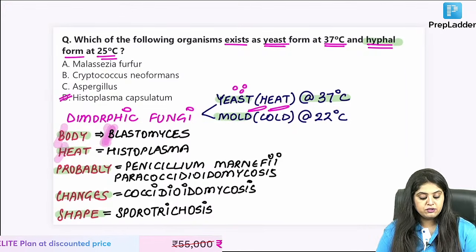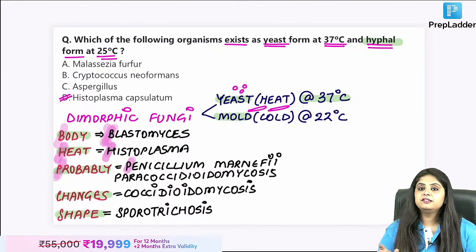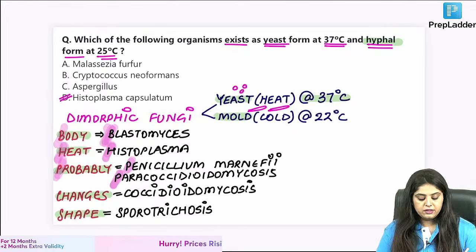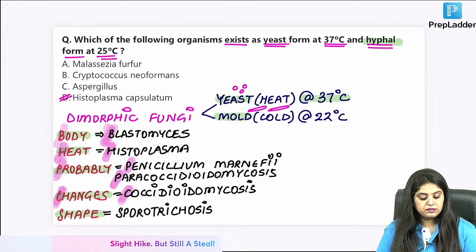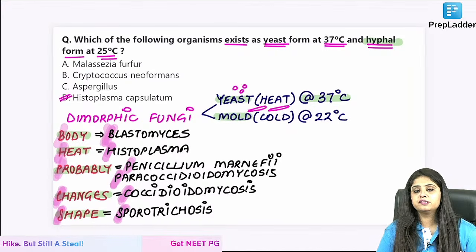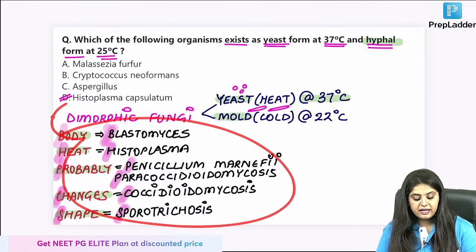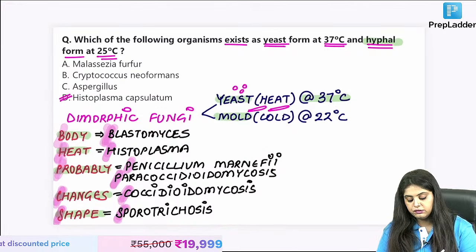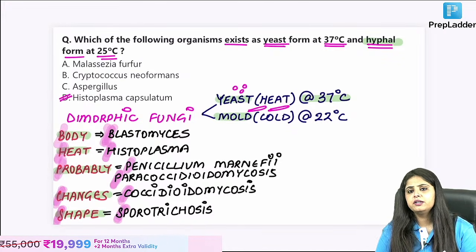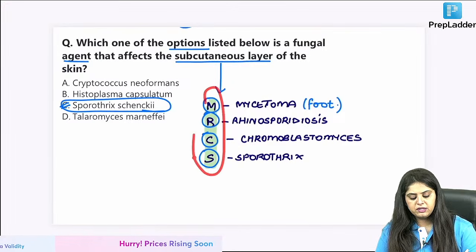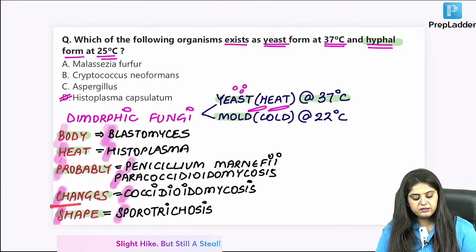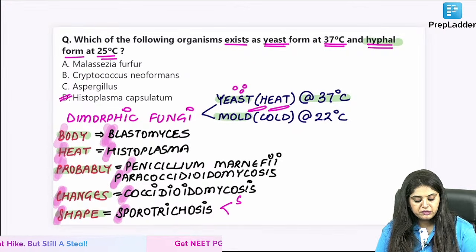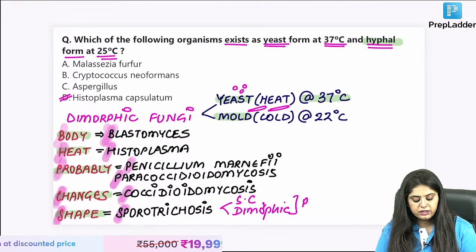So blastomyces. H for histoplasmosis. P for Penicillium marneffei. P for paracoccidioidomycosis. I cut out the para. I'm left with what? C for coccidioidomycosis and S for what? Sporotrichosis. Now tell me, which out of these dimorphic fungus is also the fungus that you saw in subcutaneous layer? The subcutaneous mnemonic was MRCS. If you remember, subcutaneous was MRCS. Do you remember Sporothrix, which you saw in subcutaneous, is also present in the dimorphic fungus? So this is going to be subcutaneous also, and this is going to be dimorphic also. Very, very good, and that's the PYQ that you have been asked.